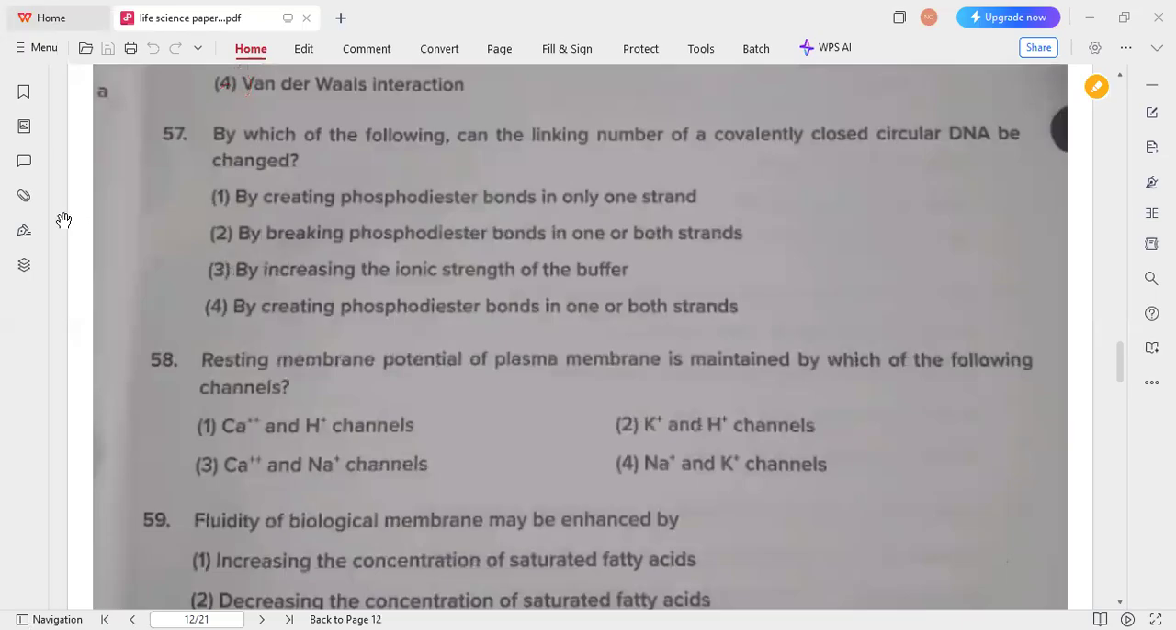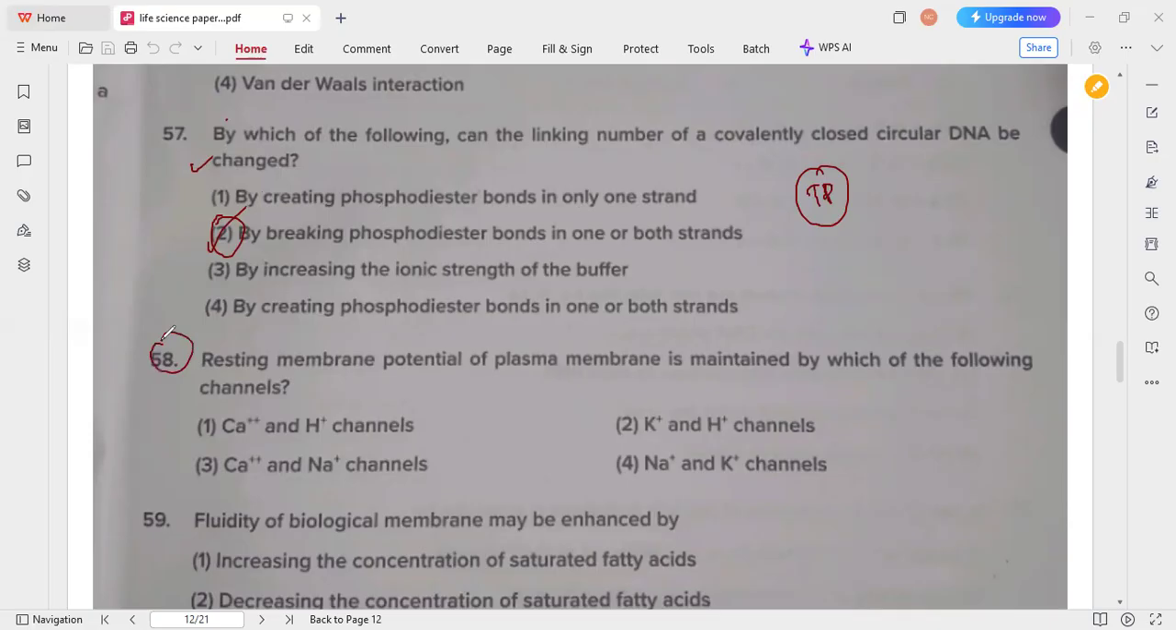Next is 57. By which of the following can the linking number of a covalently closed circular DNA be changed? That is by breaking the phosphodiester bonds in one or both strands. Topoisomerase is one of the enzymes which changes the linking number, by breaking the phosphodiester bonds in one or both strands. Option 2 is the correct answer for question 57.